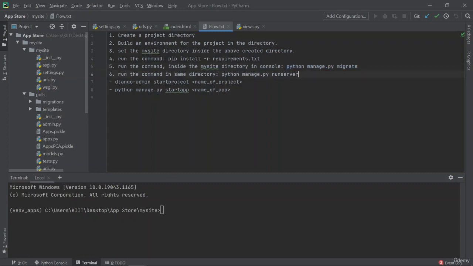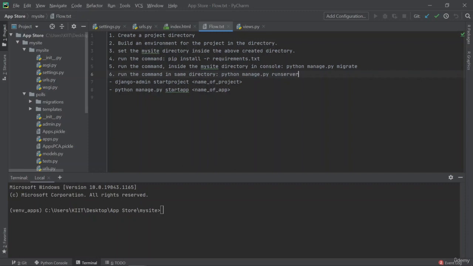And once you do that, you will see that a lot of tables are being created or altered, right? And in these tables, some data is going to be stored, which again later on might be used by Django. Right. So for that you have to run that command.